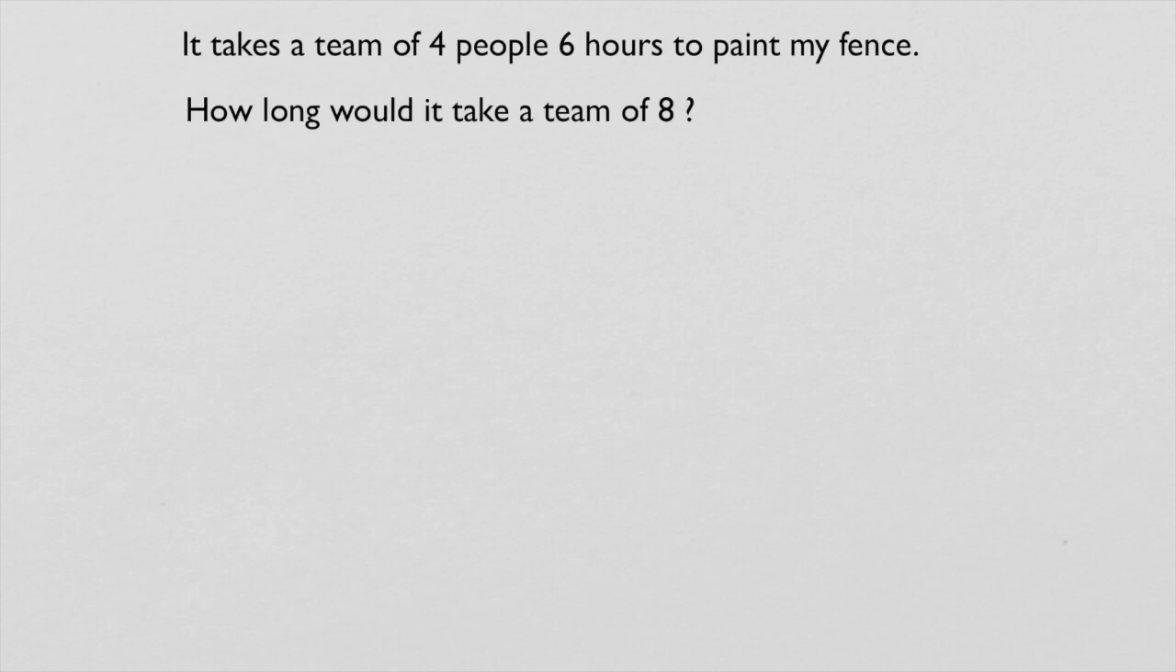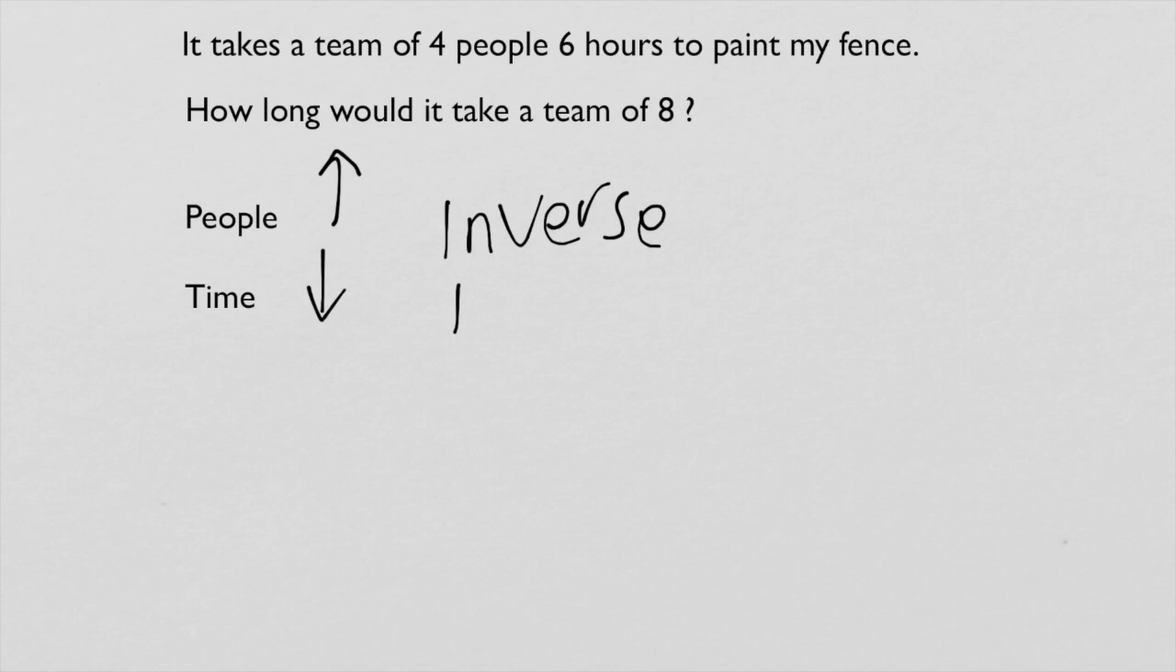If it takes 4 people 6 hours to paint my fence, how long would it take a team of 8? So let's have a look at this logically. There are now more people, twice as many. So you think the time is going to go up or down? And if we use logic, the time will go down, surely. So if there are more people, the time is going to go down. And that's what we call inverse proportion. As one thing increases, the other factor decreases.